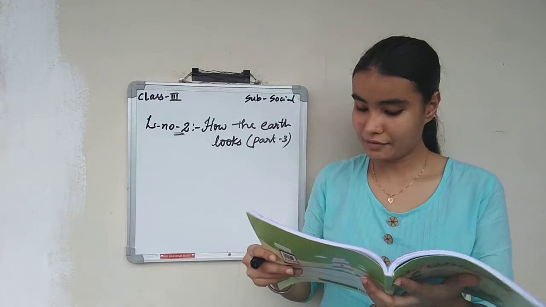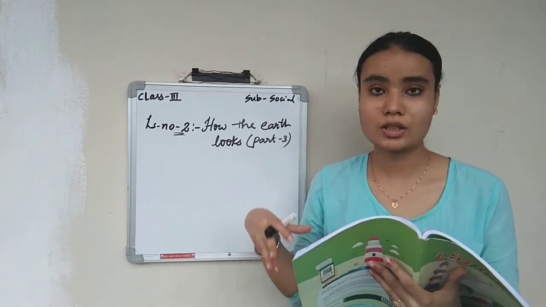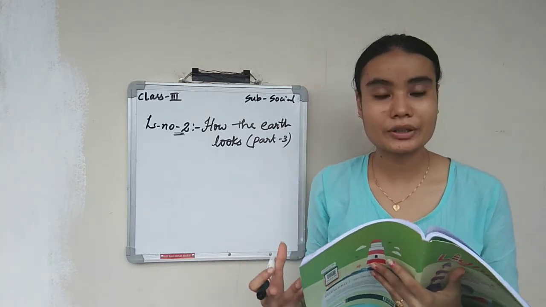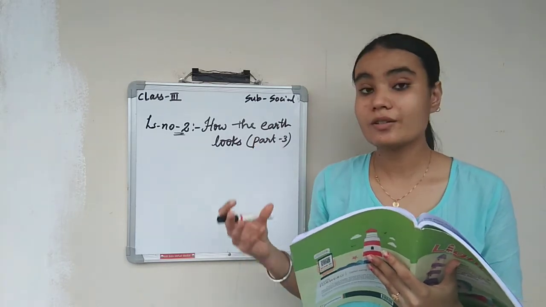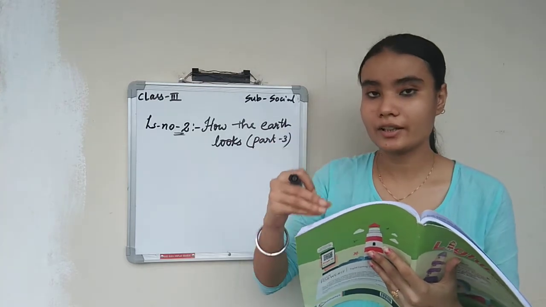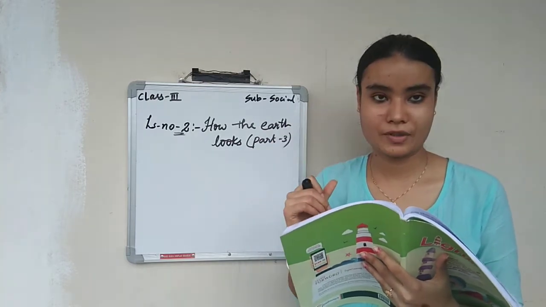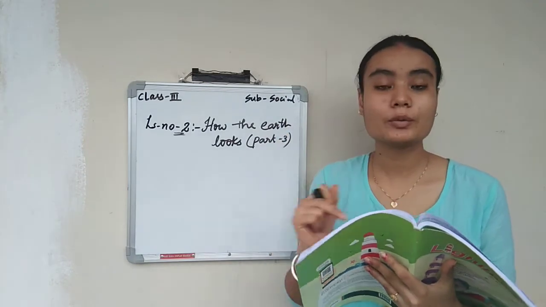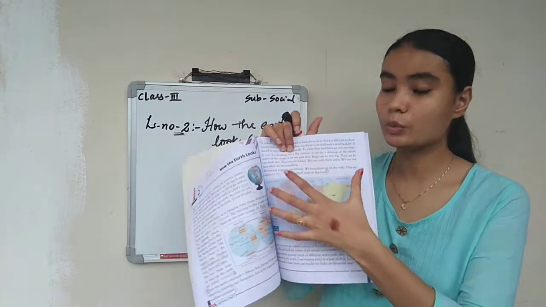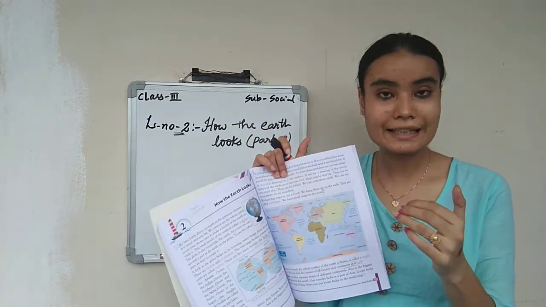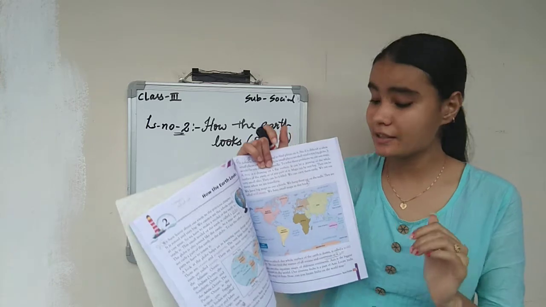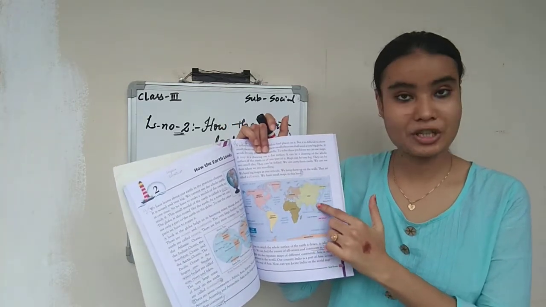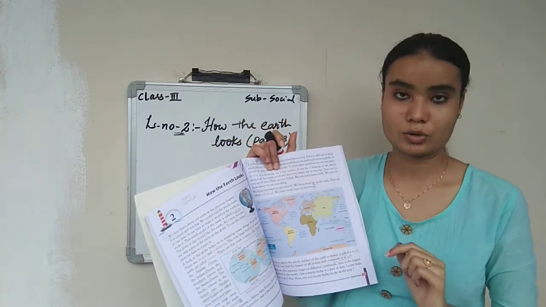One example they have given: our country name is what? India. And where is India located? In Asia. Now they are saying to find India in the map of Asia. Or else, first take a world map and locate where Asia is. So this is what? This is a world map. India is in the continent of Asia, and where is Asia? Asia is here. So if you just take this Asia map, you will find India also.